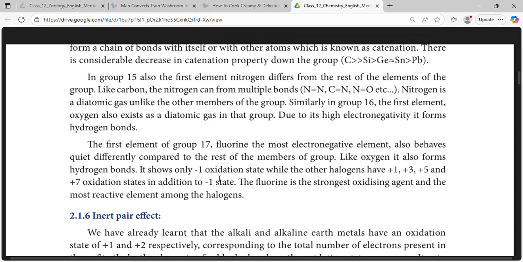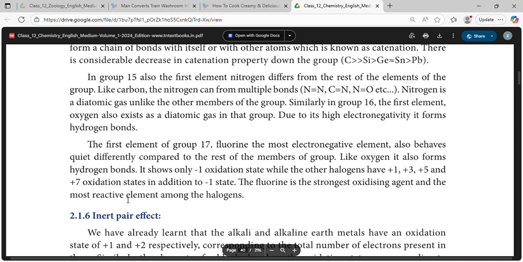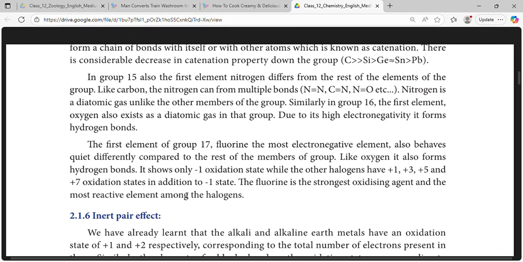It shows only the -1 oxidation state, while the other halogens have +1, +3, +5 and +7 oxidation states in addition to the -1 state. Fluorine is the strongest oxidizing agent and the most reactive element among the halogens.